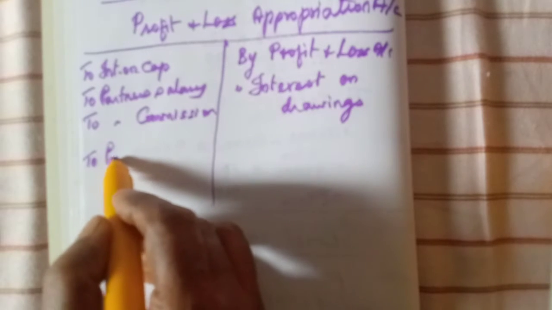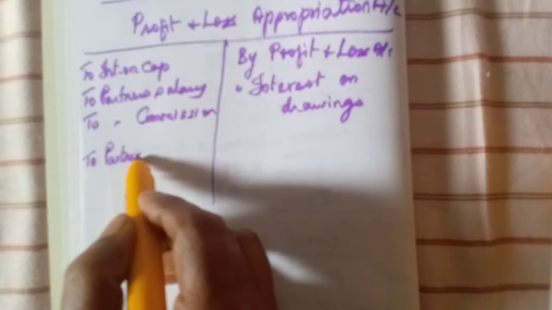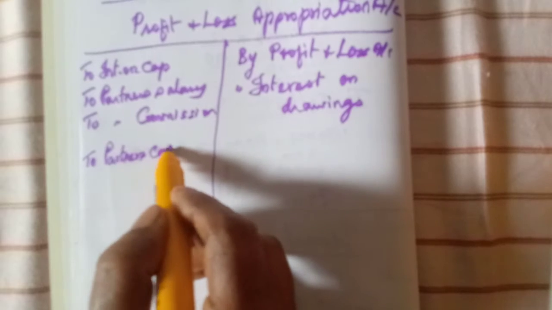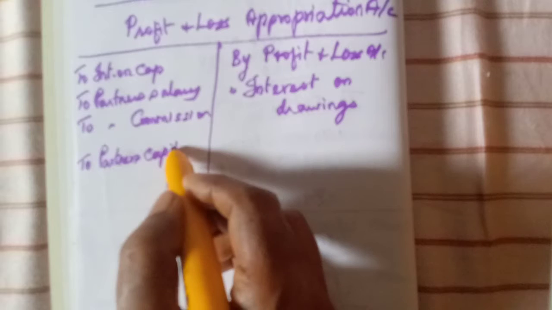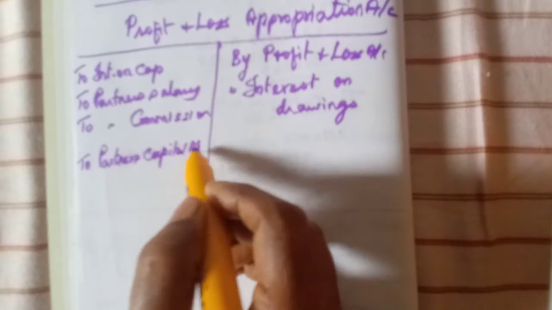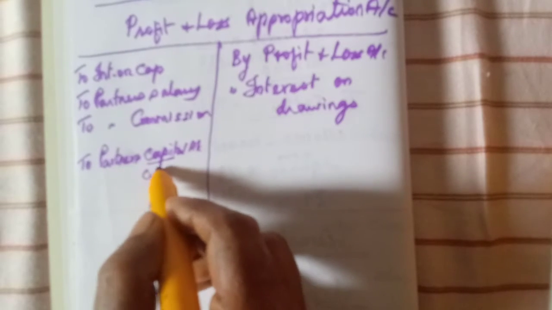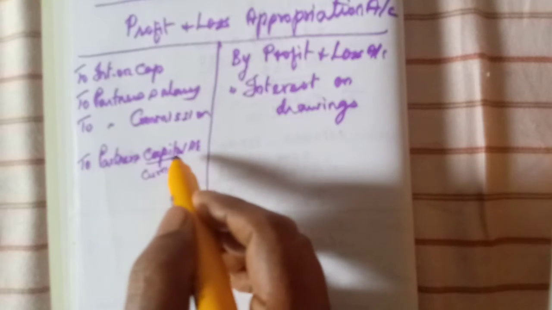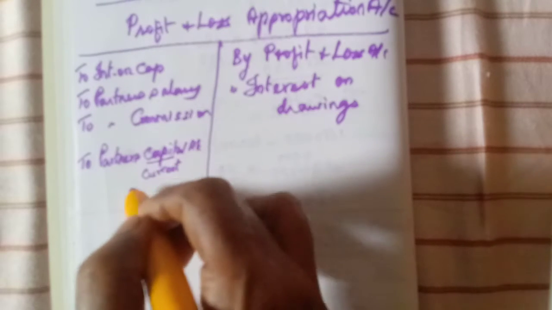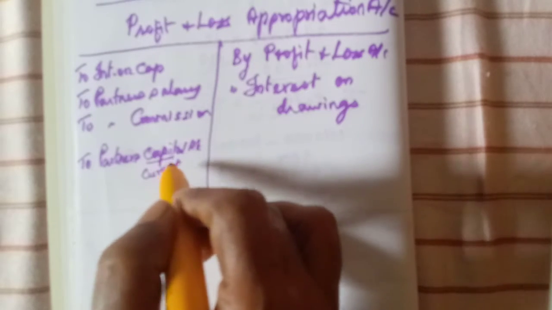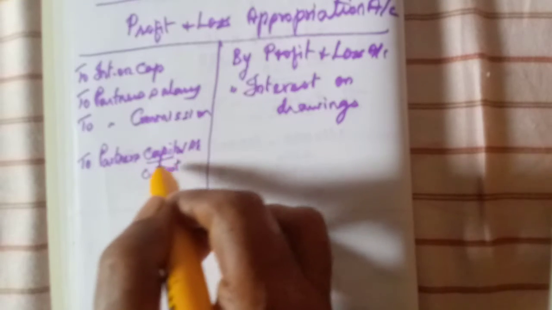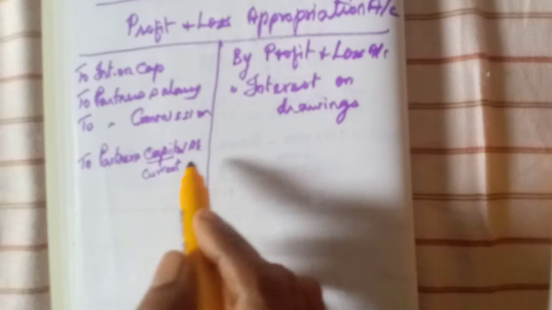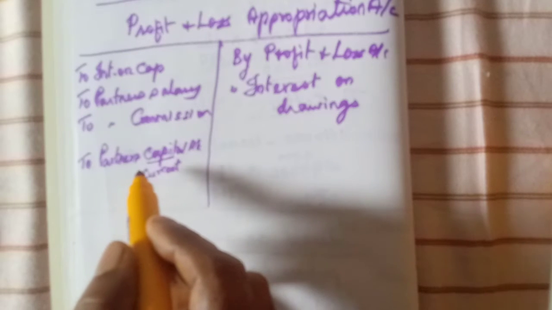If it is profit, the partner's capital account must be credited. If they follow the fixed capital method, it goes to the current account. If they follow the fluctuating capital method, we should transfer that to the partner's capital account in their profit sharing ratio.